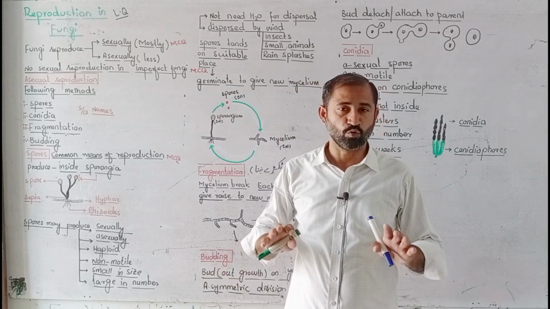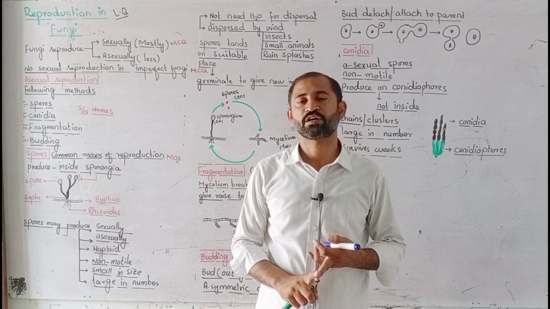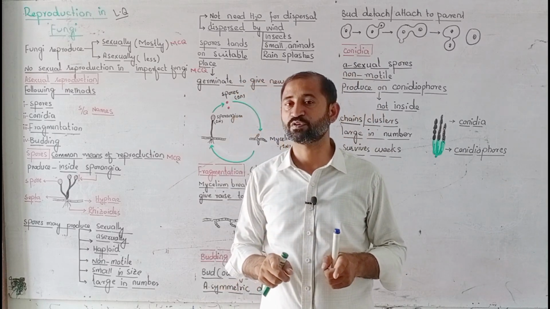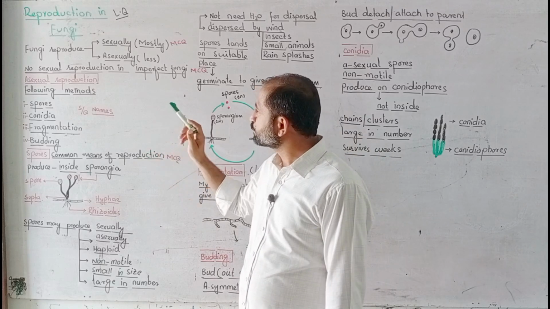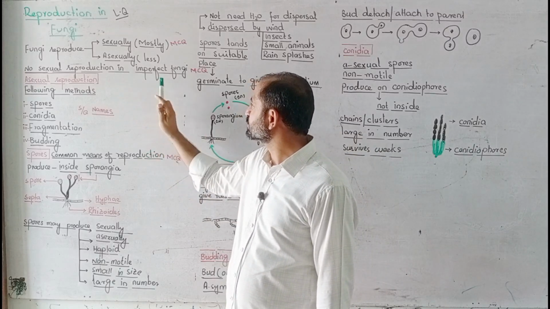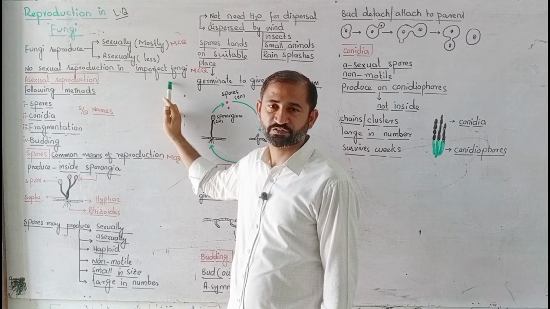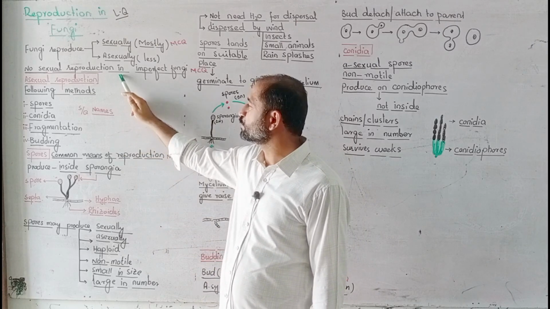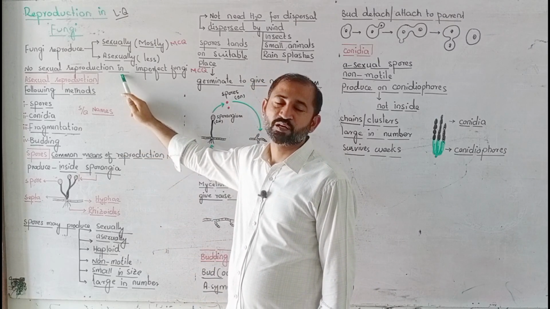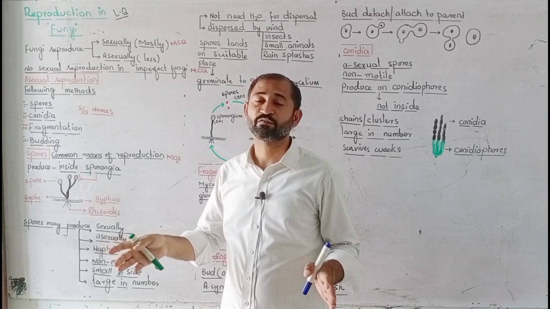This means there are both types of methods in fungi, sexual and asexual reproduction, but sexual reproduction is mostly observed in fungi. Next, no sexual reproduction is seen in imperfect fungi. That's why we call them imperfect fungi.